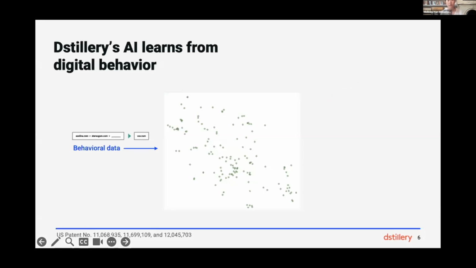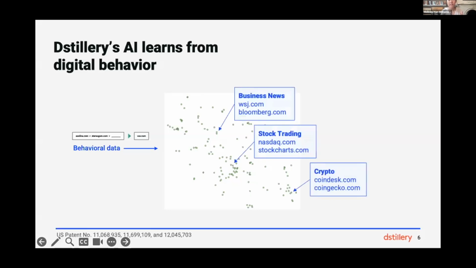So here's a picture of how our model captures that understanding. And this is all real data learned from digital behavior. The green dots here are websites, and think of this like a map. Websites that are visited interchangeably with similar behavioral patterns will show up right next to each other on this map. So you see Wall Street Journal and Bloomberg.com. And then I added the label business news just for this slide. My model doesn't actually care about labeled category names, and that's because the positions in this space capture so much information.